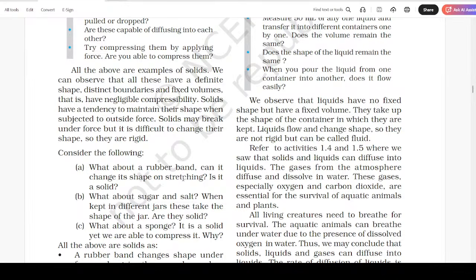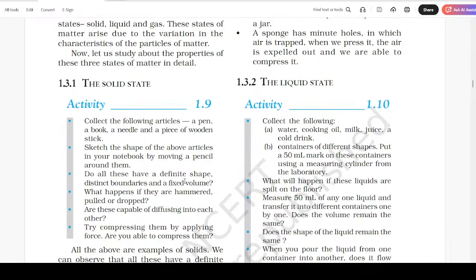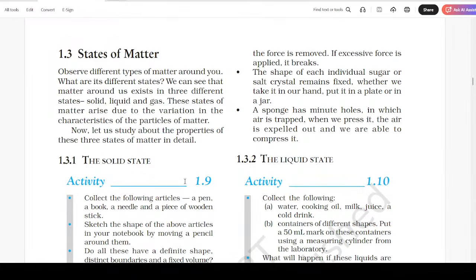These take the shape of the jar. Are they solid? What about a sponge? It is a solid, yet we are able to compress it. Why? All the above are solids, as a rubber band changes shape under force and regains the same shape when the force is removed. If excessive force is applied, it breaks.